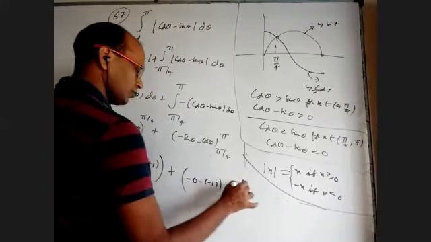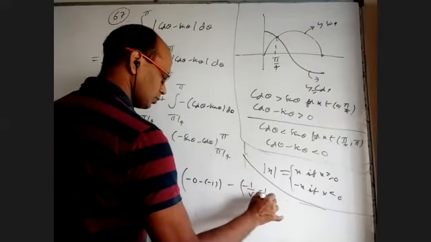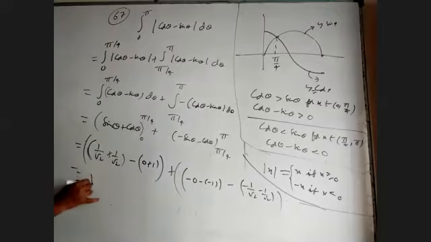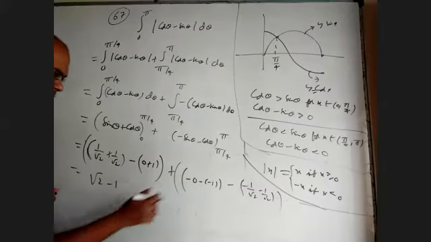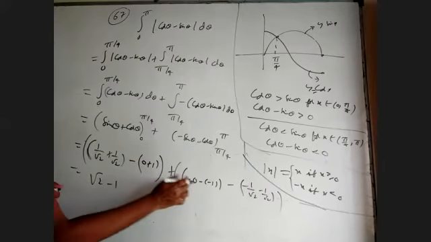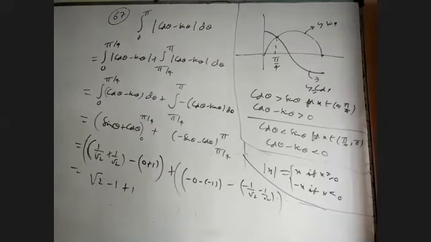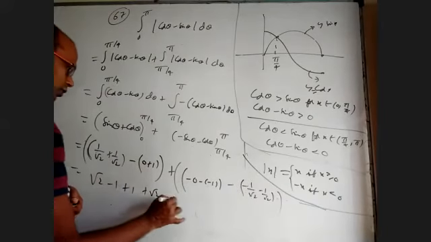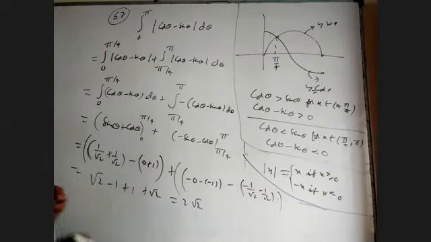When I put pi by 4, minus 1 by root 2 minus 1 by root 2. Okay, this is root 2, this is minus 1, this is plus 1. This is a plus root 2. Minus 1 plus 1 got cancelled, 2 root 2.